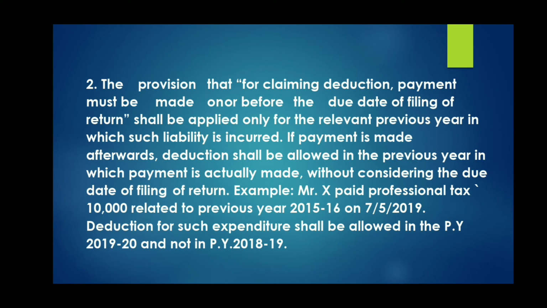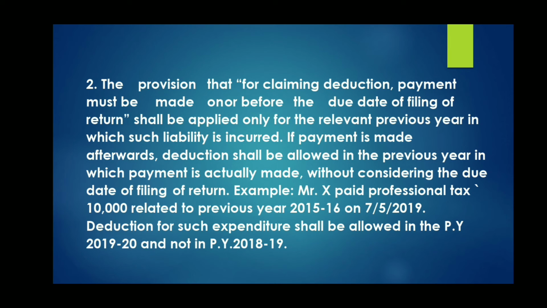Now the very important thing I already explained, but let's understand it again. If you are following the mercantile basis of accounting, then any expenditure listed under 43B, like we discussed, taxes, duties, cess, fees, bonus, commission, interest on borrowings, leave encashment, or provident fund contributed by the employer.